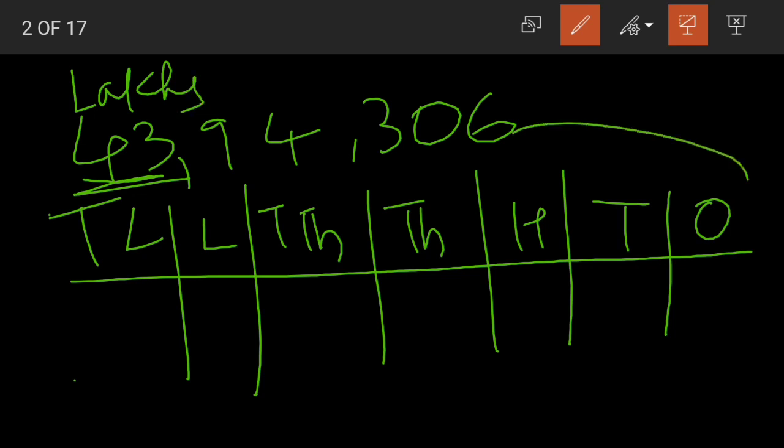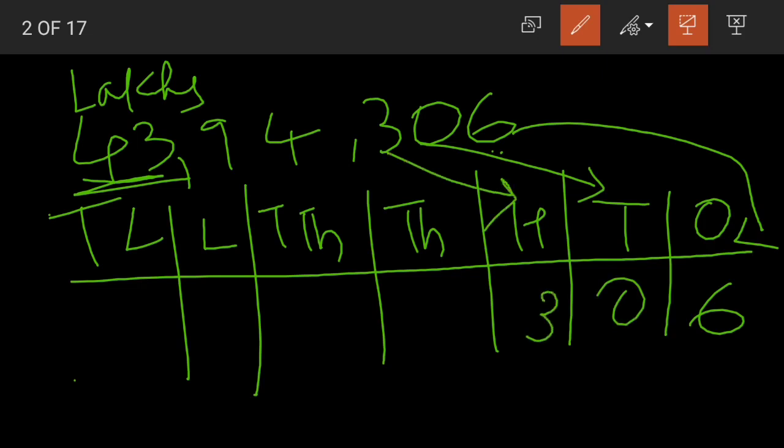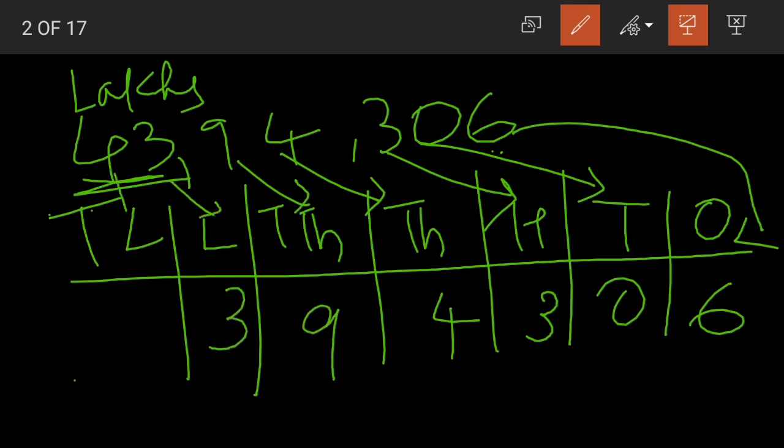Now we'll start writing from the rightmost number. We have 6 in ones place, 0 in tens place, 3 in hundreds place, 4 in thousands place, 9 in 10,000s place, 3 in lakhs place, and 4 in 10 lakhs place.